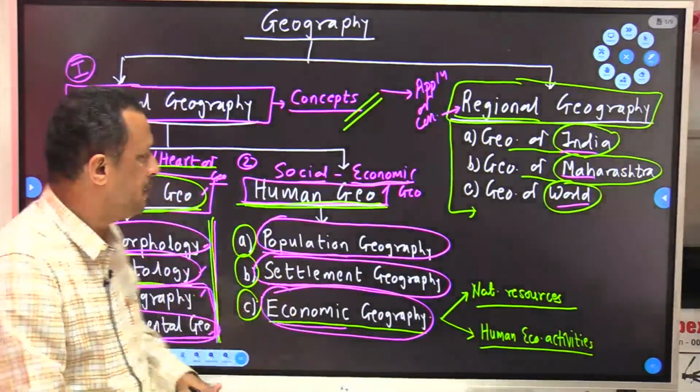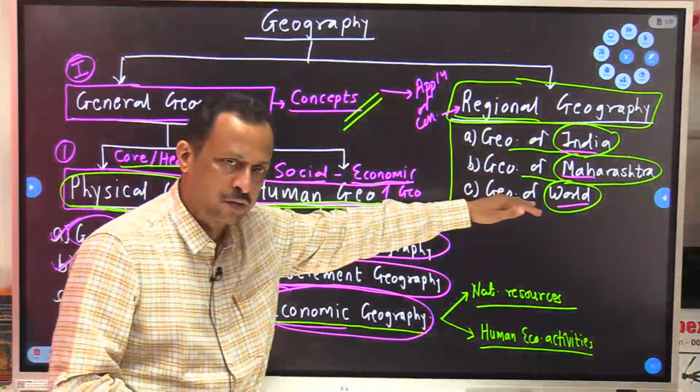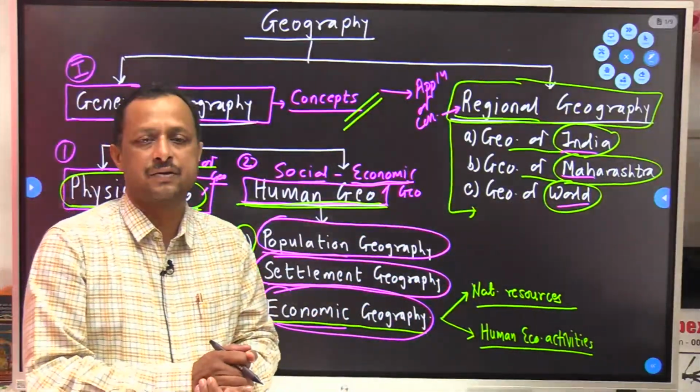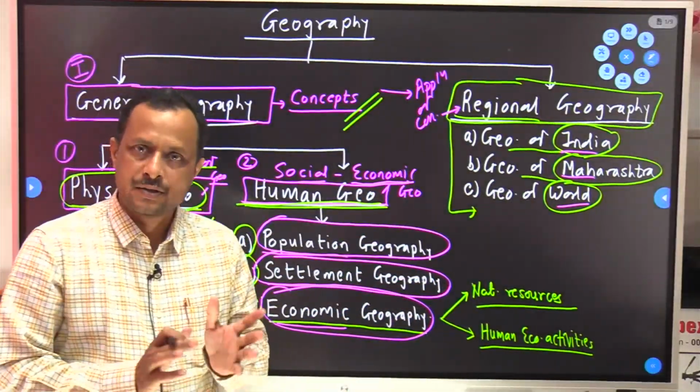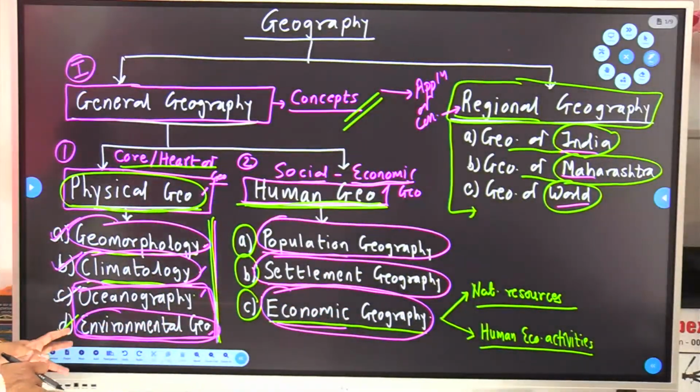Here it was not like that. Here what did we do? First we cleared the concept and then we switched over here. But for these three, we will study simultaneously. Is that clear? Are you getting the point? So this is the whole syllabus of geography.